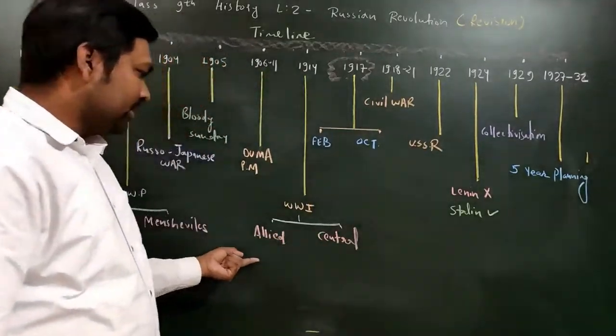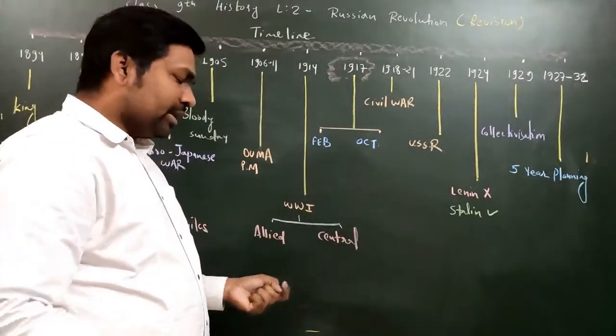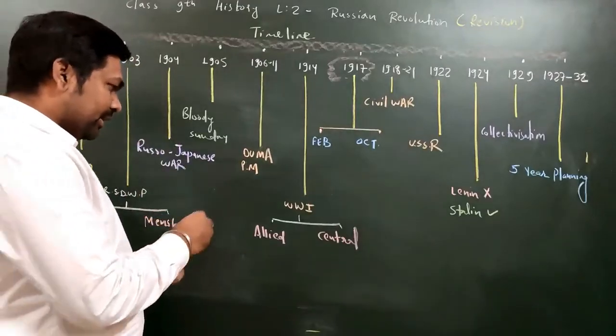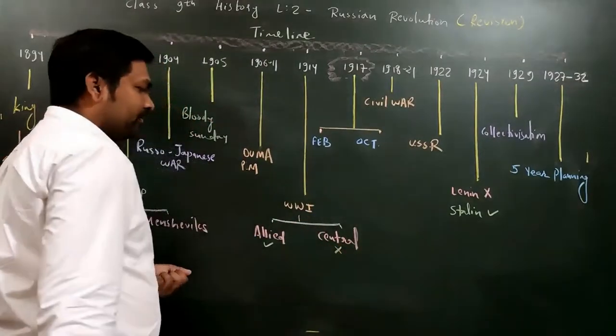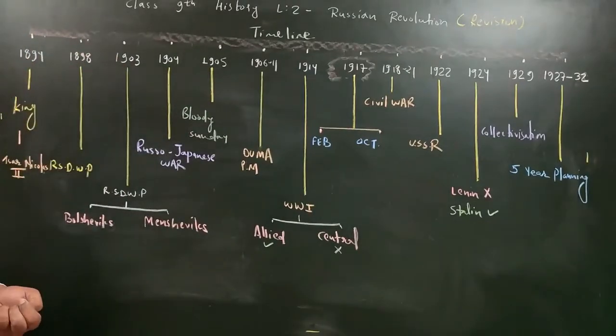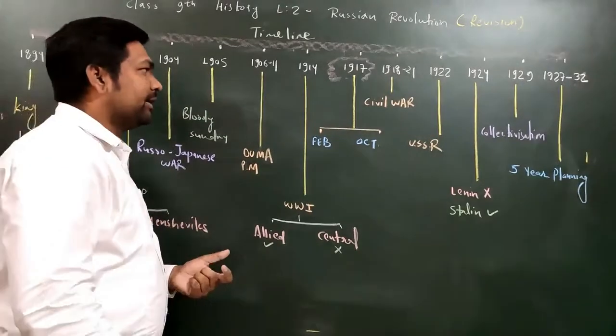I'll tell you how many countries were on each side. One thing I'm just telling you in the beginning is that Allied Power won World War I and Central Power lost World War I. This you must remember. Okay. After that, you see 1917.